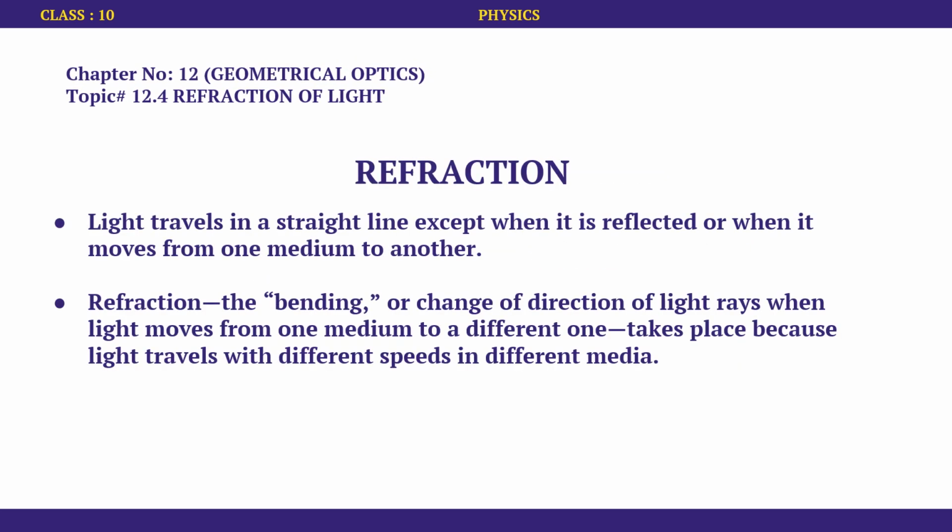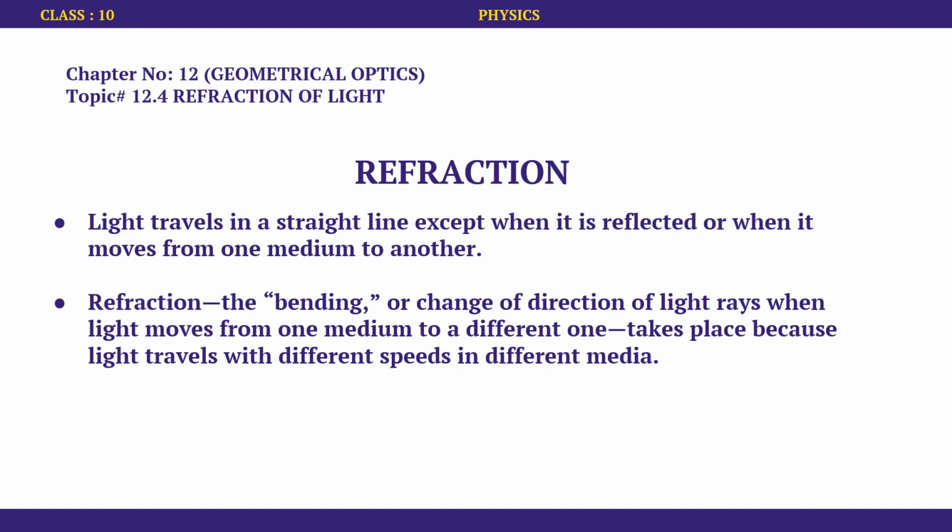Okay, beginning with the refraction of light, what exactly refraction means. Talking about light, it travels in a straight line, but when it is reflected or when it moves from one medium to another, it does not do so.